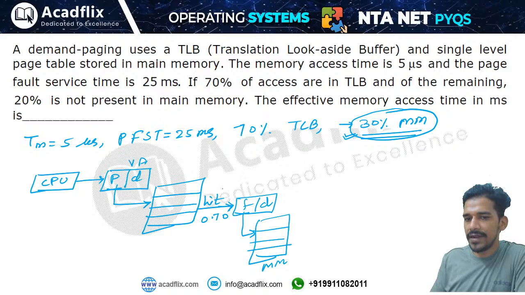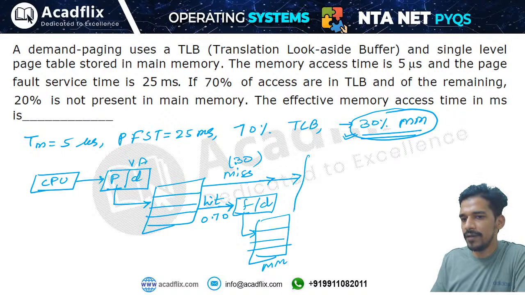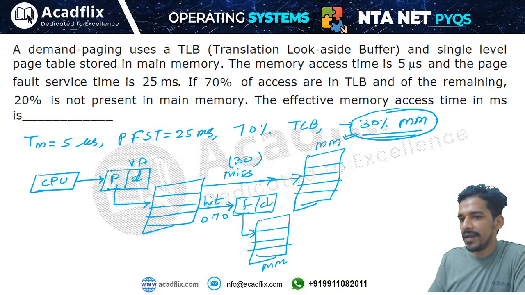The second case is a TLB miss, which means 30% of the data will not be found in TLB. For this 30% you will access main memory, and out of these accesses, there are two possibilities. If there is a hit in memory, the data is found, and that is 80% of the time. But 20% of the time the data is not found in memory, which means there is a page fault.